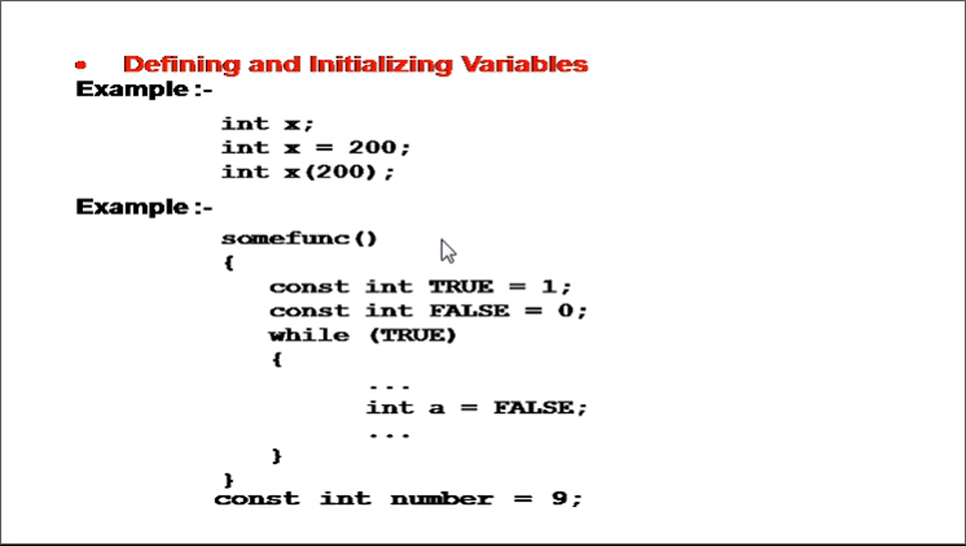Then if you look at the second example, we have a function called sum. In this function we are declaring two variables, one is true, the other is false. The value of true is assigned as 1 and the value of false is assigned as 0. But before that we are using a keyword called const. const is a keyword which makes the value of the variable a constant. So any attempt to change the value of the variable will give a compile time error.